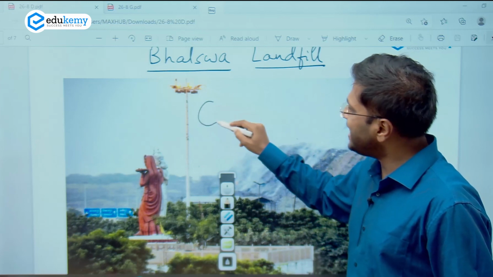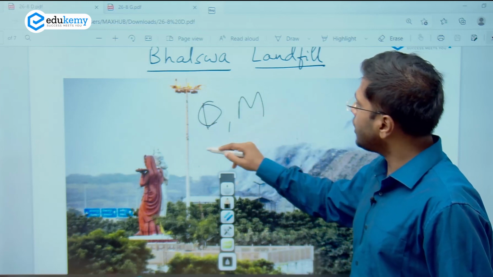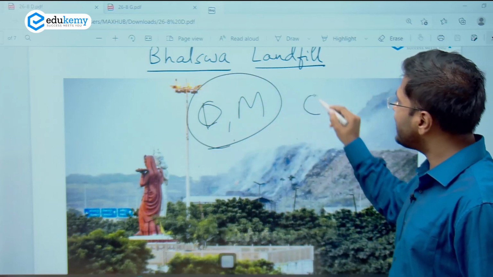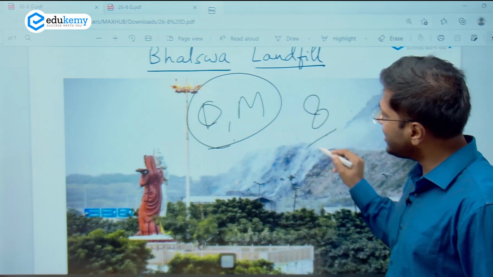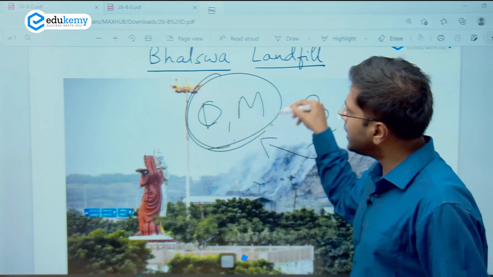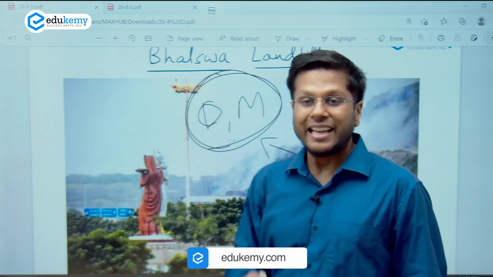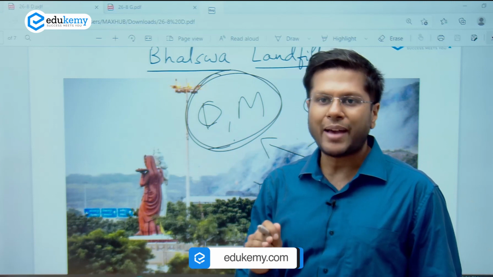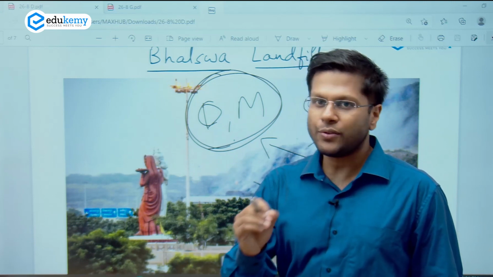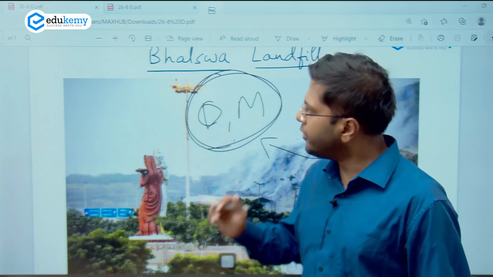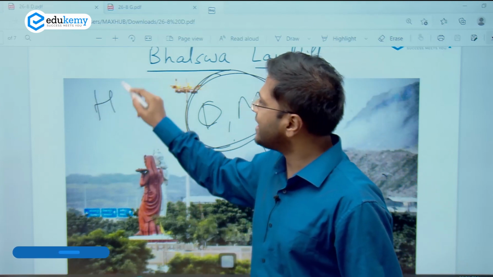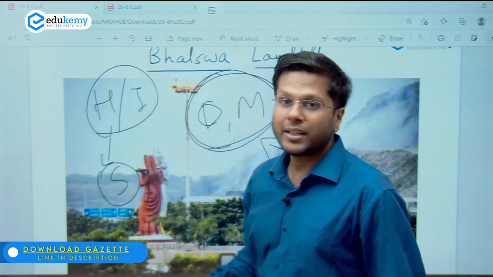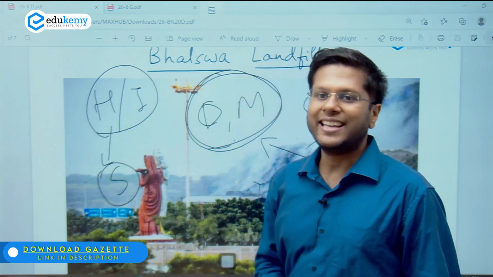Also, cities like Delhi and Mumbai generate so much solid waste that it is more than the next 8 cities in the list combined. So this is the amount of solid waste generated in cities like Delhi and Mumbai. In this context, we will understand what the present mechanism of solid waste disposal and management in the country is, and what the ideal way of doing the same is. We will also understand the hindrances and impediments, and the innovative solutions which can spur this ideal way of solid waste management in the urban setup.